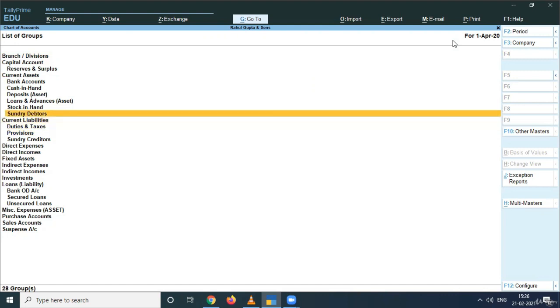What do these groups belong to? Actually, these groups are the main heads of the balance sheet, on behalf of which we show the main amounts in the balance sheet and provide the financial statements to our owners, to lenders, or any of the beneficiaries. So these are called the groups.